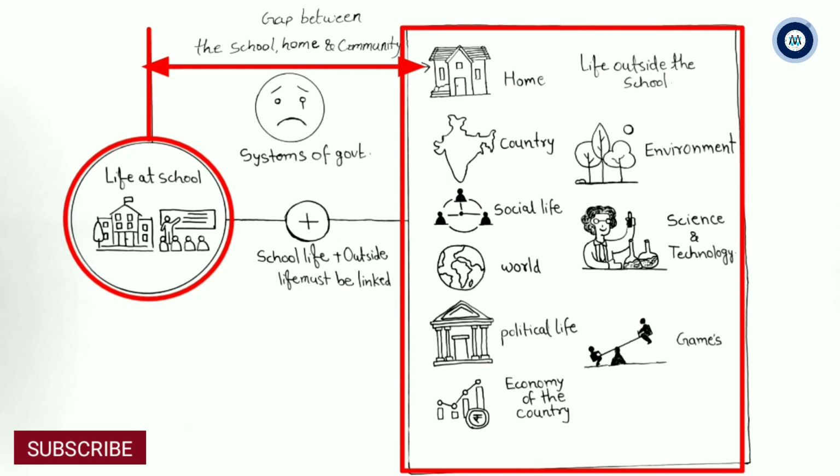Okay, that is why I have drawn this weeping image here. It shows that the arrangements of our governments are also crying, because after lots of effort by the government, this gap between the school life and outside life of children is still visible and exists somewhere.